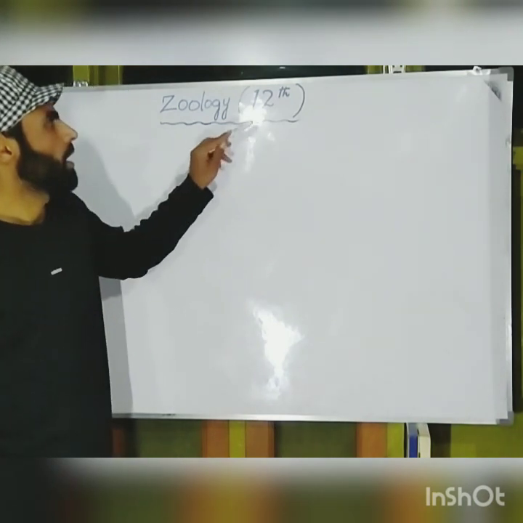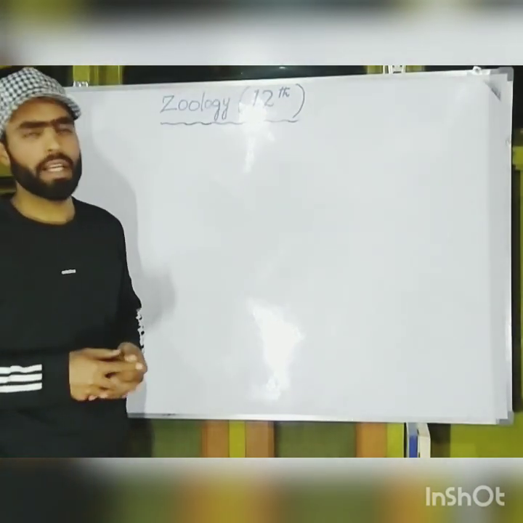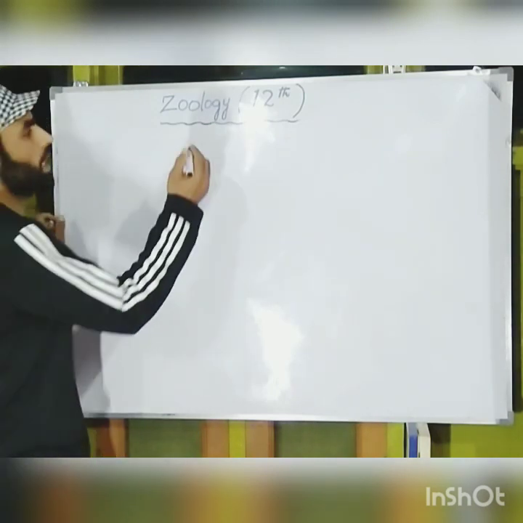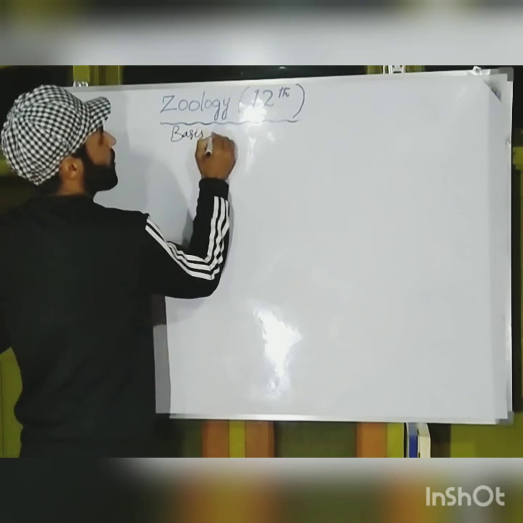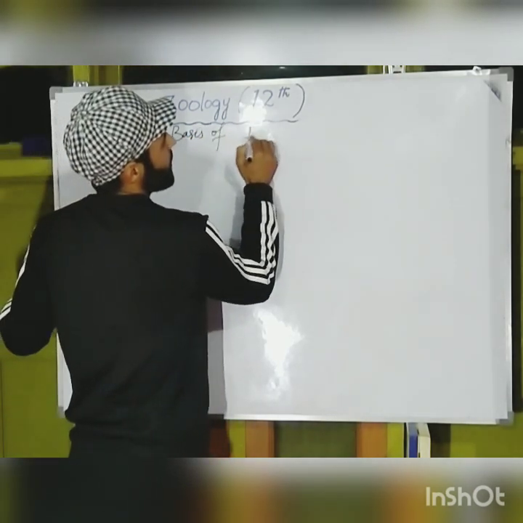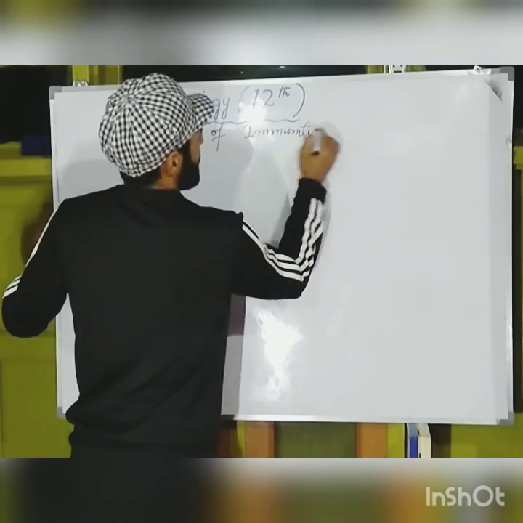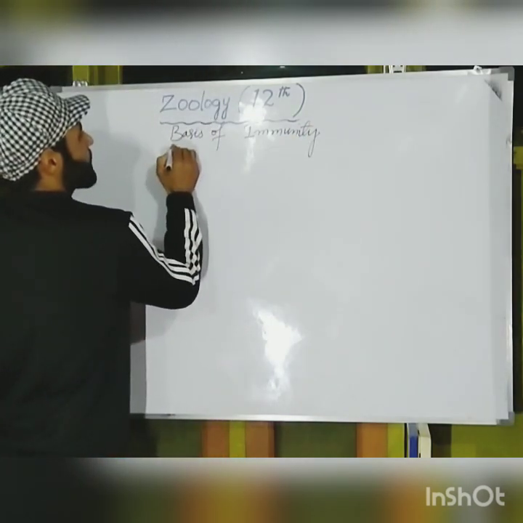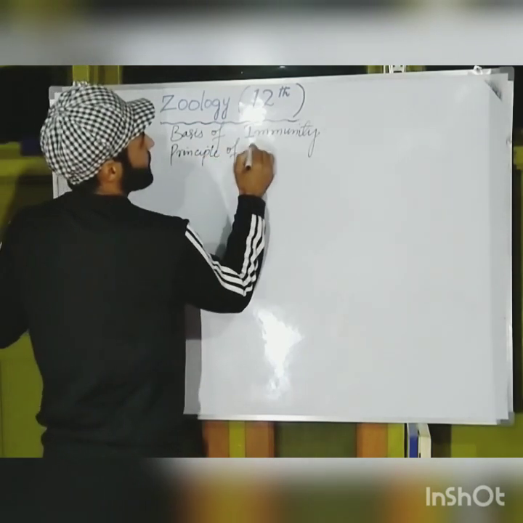So today we are going to discuss an important and interesting topic about immunology, and that is the basis of immune system or basis of immunity, or we can write principle of immunity.